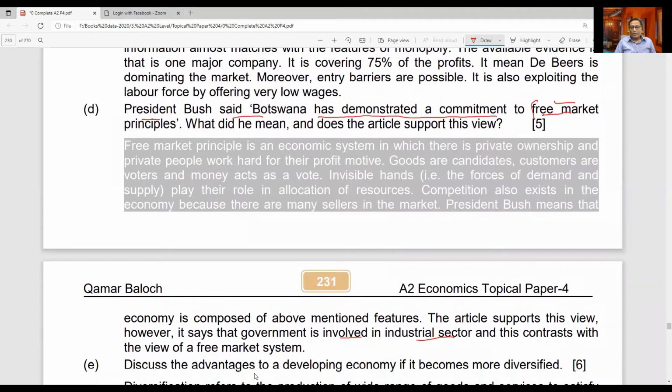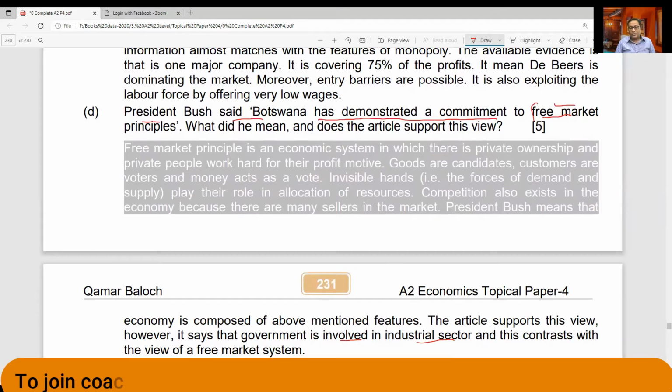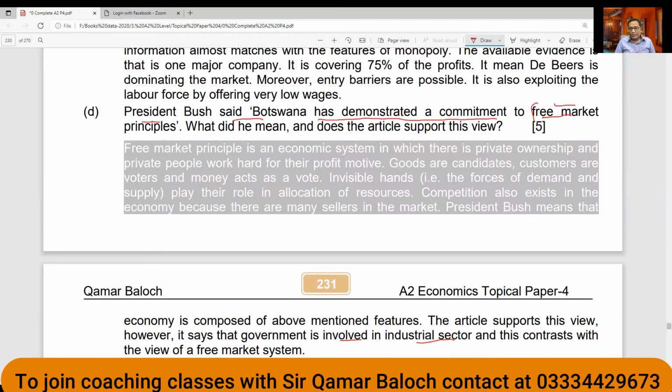Okay, so now the last question you can see on the screen is: discuss the advantages to a developing economy if it becomes diversified. Okay, when a question starts with the term discuss, then you have to give points for, points against, and then a conclusion. And you can see the question is relevant to diversification.